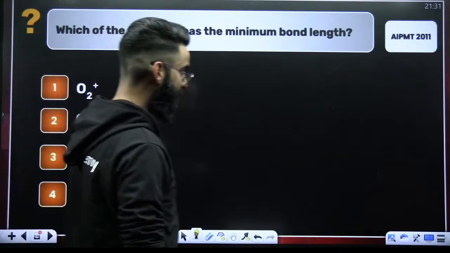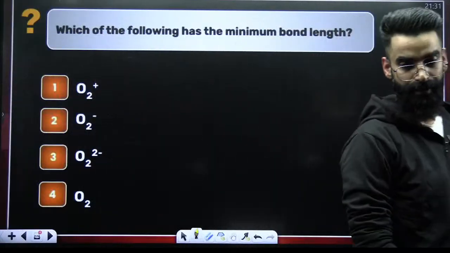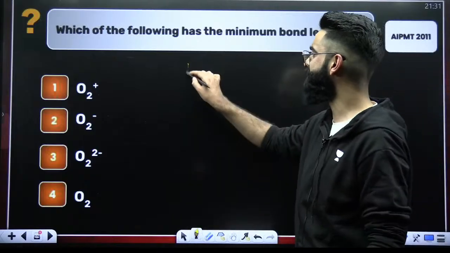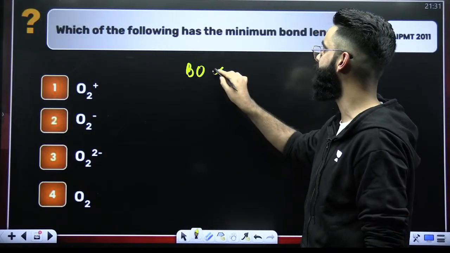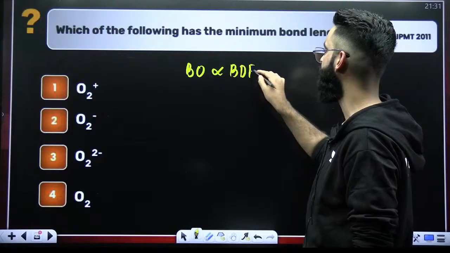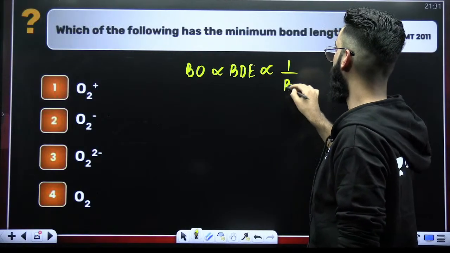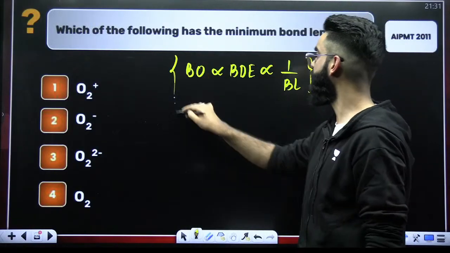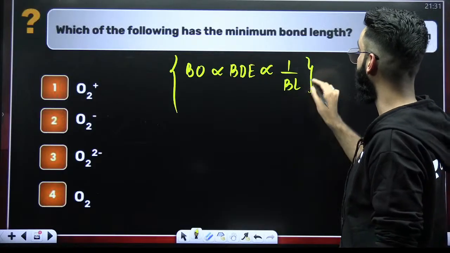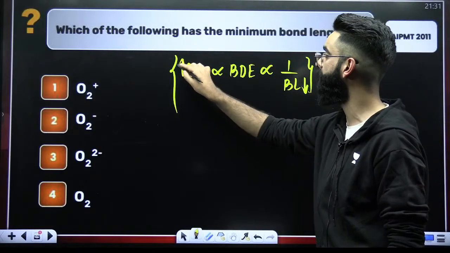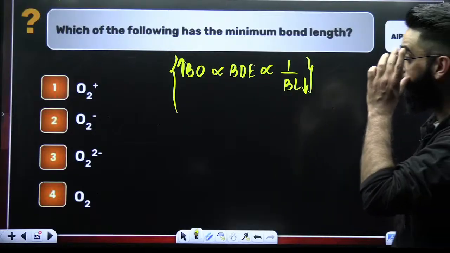Okay, look at this one. Guys, this is something which all of you must be knowing. Bond order is directly proportional to bond dissociation energy, and inversely proportional to bond length, right? Which of the following has got the minimum bond length? Minimum bond length means maximum bond order.